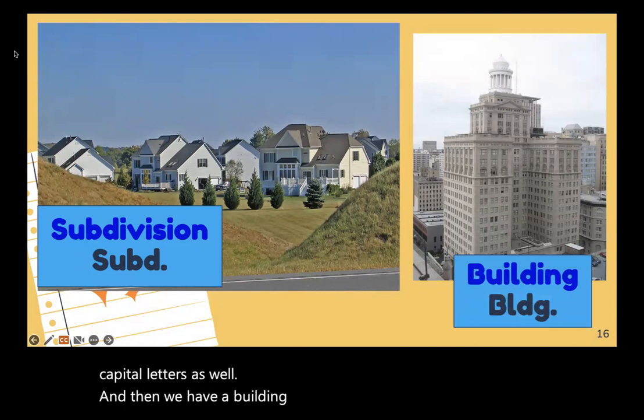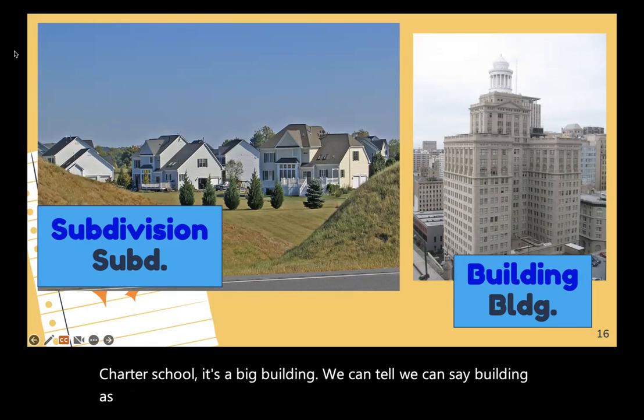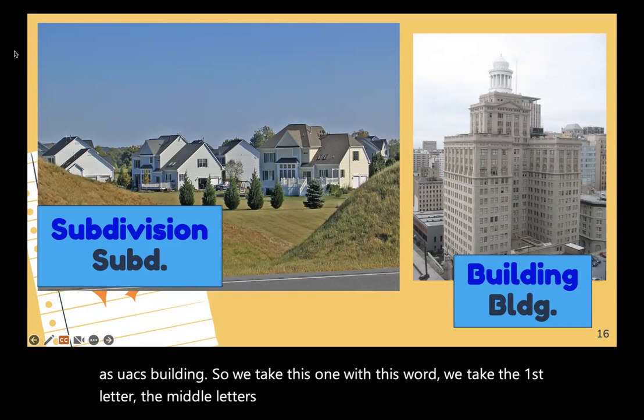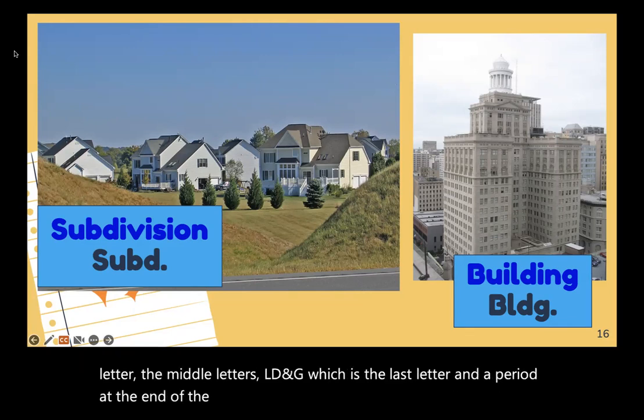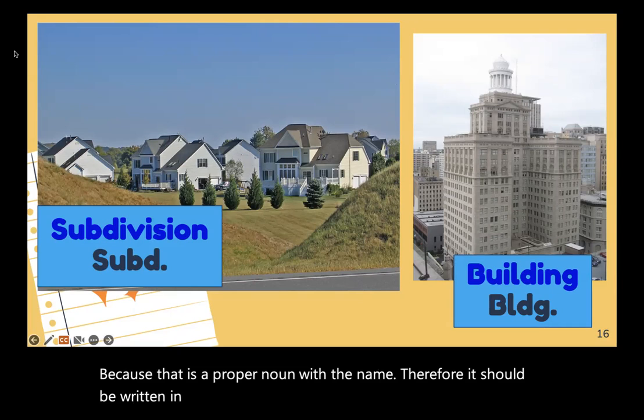If it is like the Universal Academy Charter School, it's a big building. We can say building as UACS building. So we take this one with this word, we take the first letter, the middle letters, LD, and the G, which is the last letter, and a period at the end of the word. Of course, because that is a proper noun with a name, therefore it should be written in capital letter.